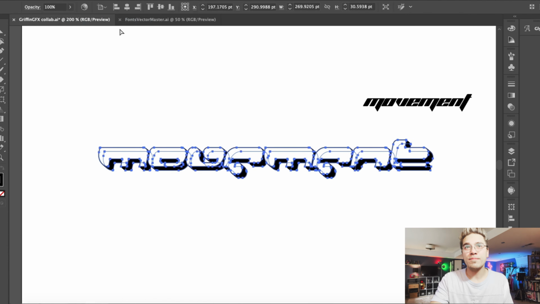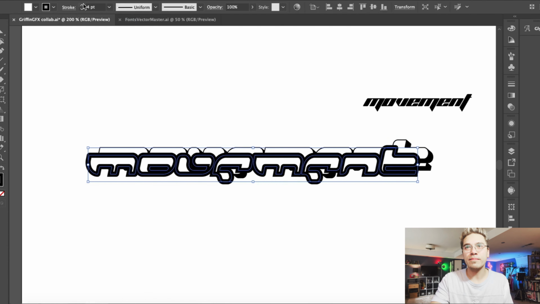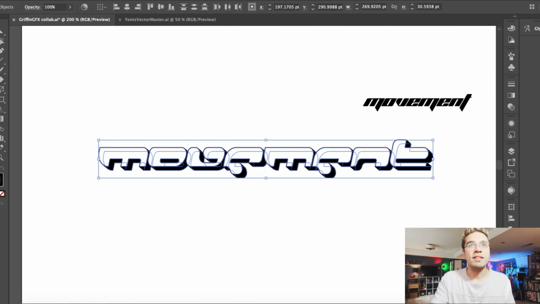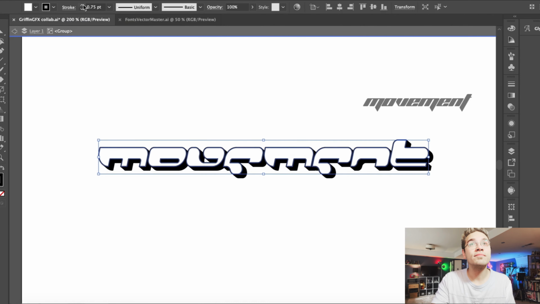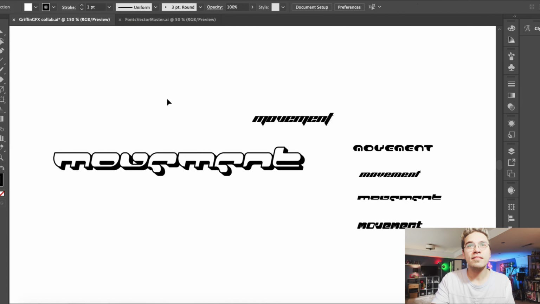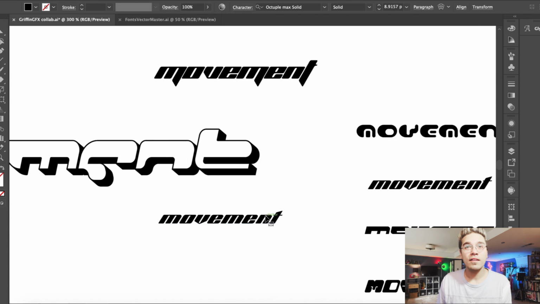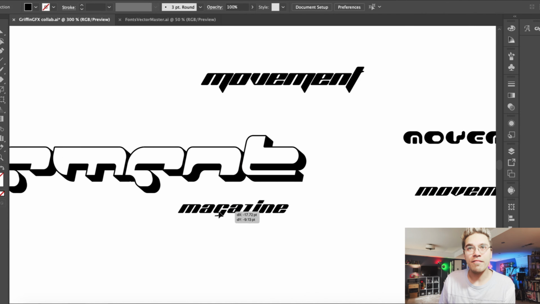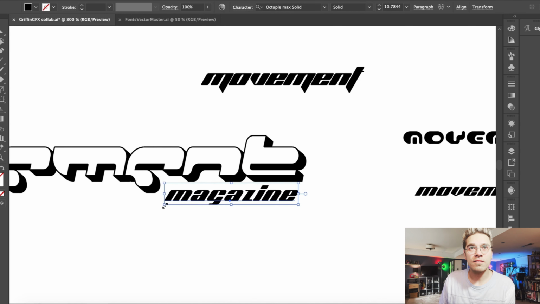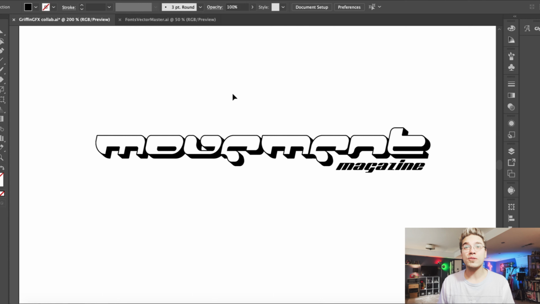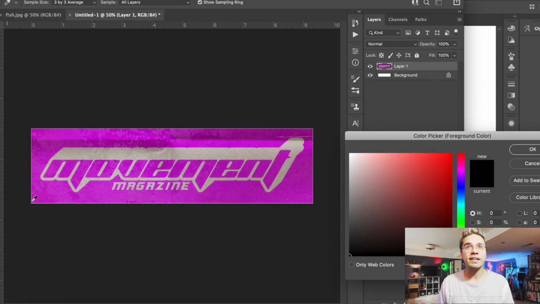I think the outlines being a little bit thinner actually looks kind of cool there, but maybe we can thicken them up just a tiny bit. Something like that. I think that's it. And magazine, we can have that down here in a font very similar to Planet Cosmos. So overall, I think that looks cool, and we might as well bring it in here and add a little bit of color and texture as well.